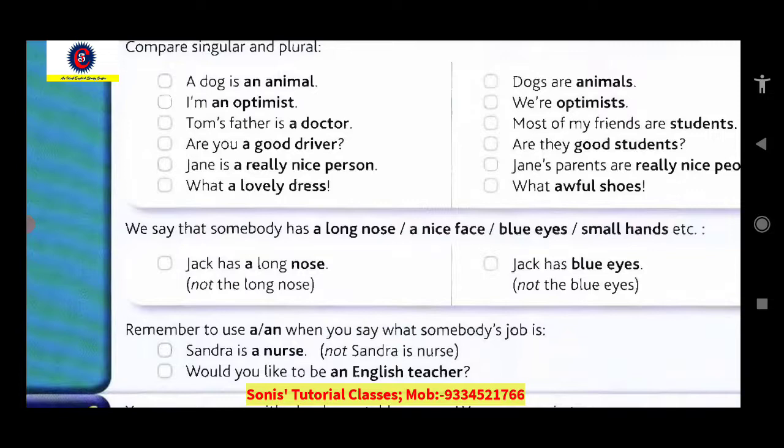There are some nouns which should always be used in plural form, like eyes, hands, ears. Don't try to use them in singular form unless it is required to do so. He had some flowers in his hand, in his right hand, and some chocolate in his left hand. See, I used hand in singular, but it was the demand of the situation because we are talking about a particular hand. But if we say he has small hands, I'm not talking about one hand. That's why it is always plural. And when it is plural, we don't need to use any determiner. I hope you got it.